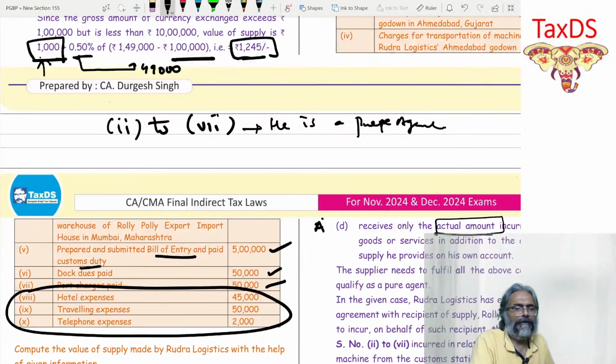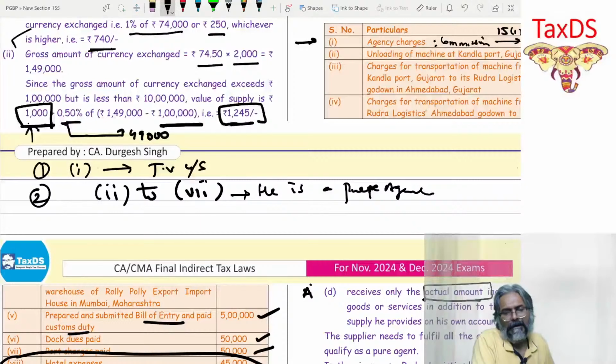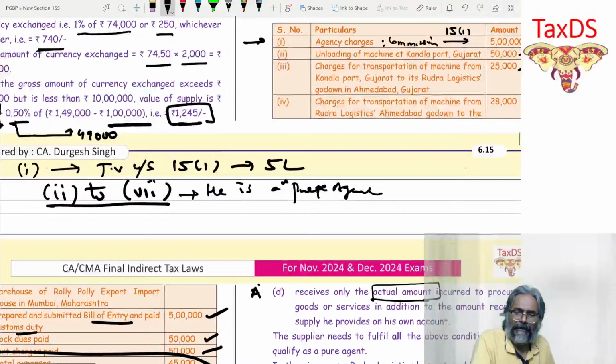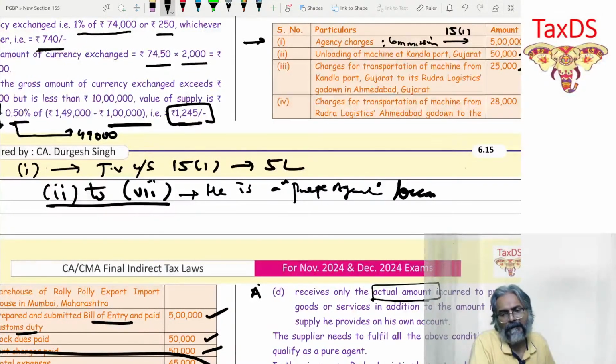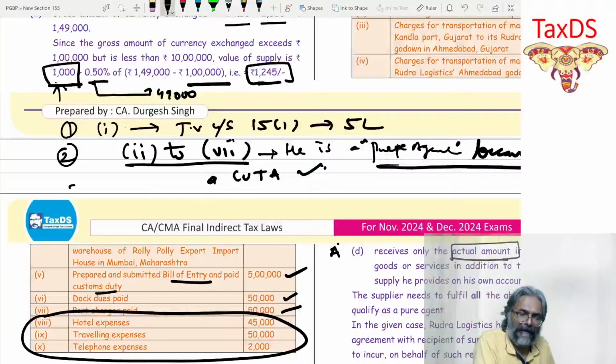So if I have to write, students, in this case, my statement for item number 1 would be: this is the transaction value under section 15(1). What is that amount? 5 lakhs. So this is for point number 1. Presentation. Second is, students, items 2 to 7: he is a pure agent, because, now I'll explain, the quota is satisfied. All the 4 points I'll write.